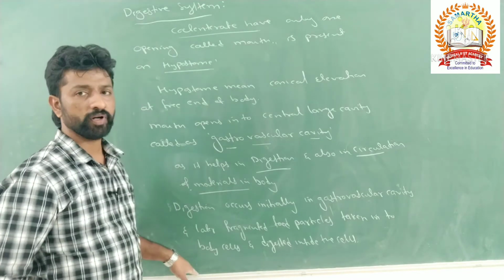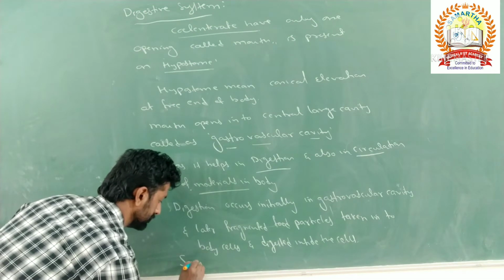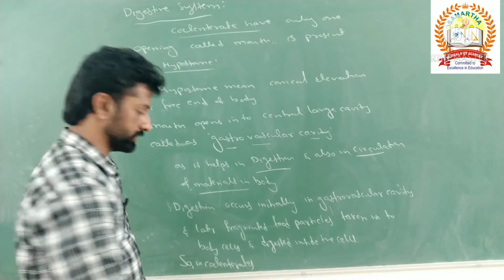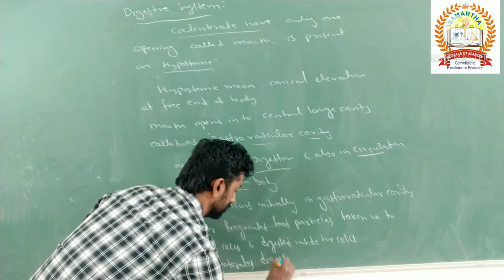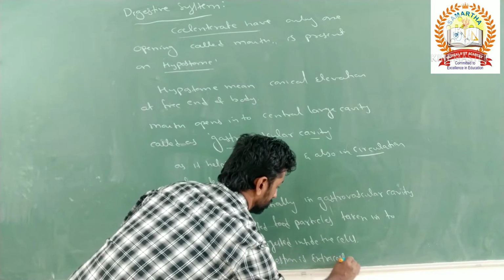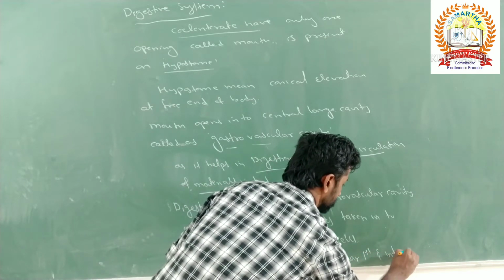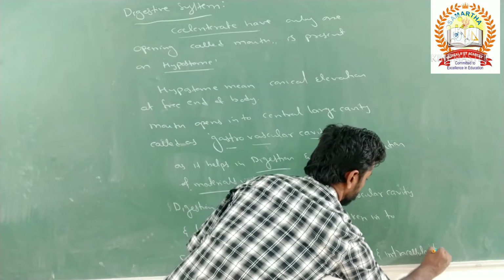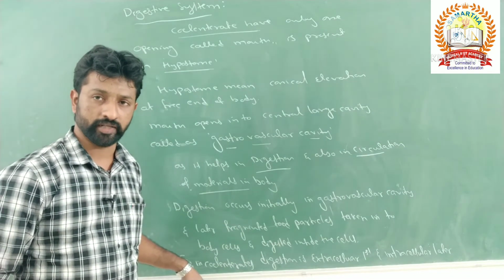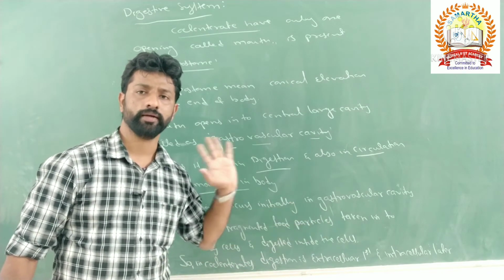So what type of digestion takes place in the coelenterate here? In coelenterates, digestion is extracellular first and intracellular later. This line is very important for the NEET and CET examinations. What is the nature of digestion in the coelenterate? It is extracellular first, intracellular later.